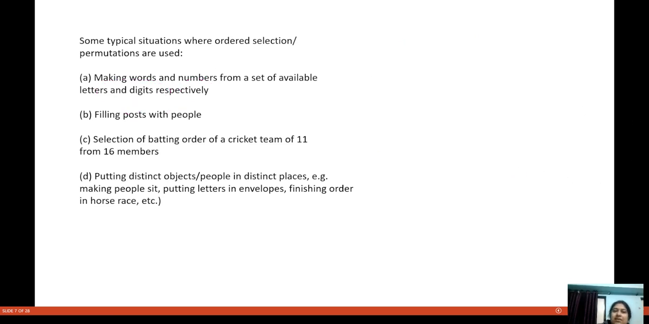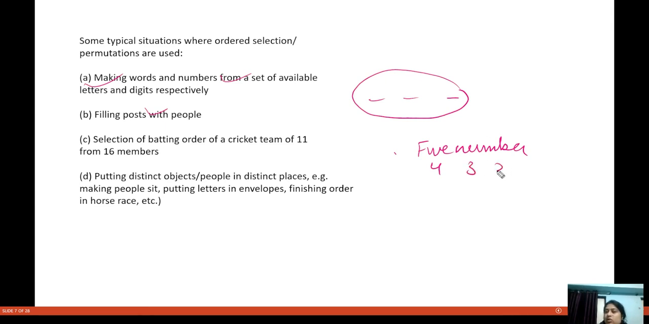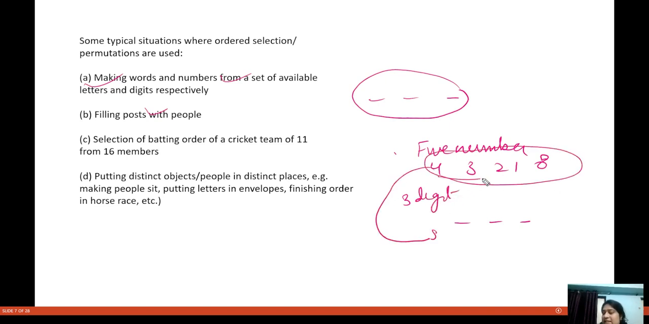So, making words and numbers from a set of available digits. If the digits are repeating, look at this question. We are given five numbers, let's say those numbers are 4, 3, 2, 1, 8, and we have to make a three digit number. My first question is, you have to make a three digit number from any of these five numbers such that no digit is repeating.